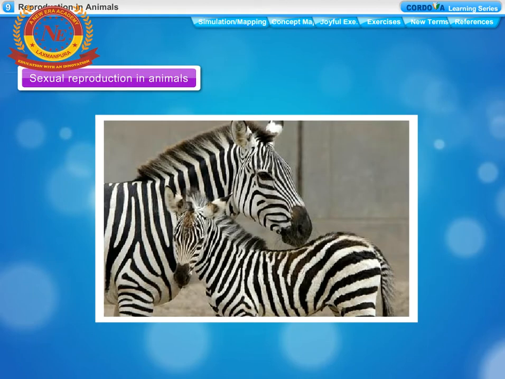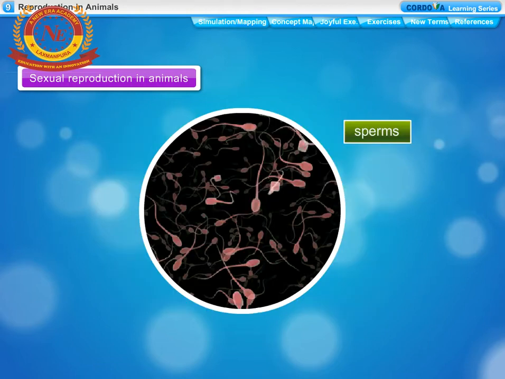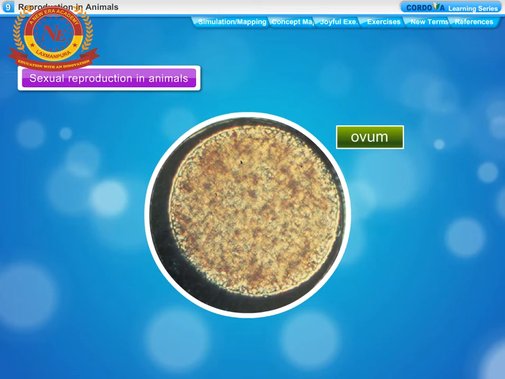Sexual reproduction in animals. Most animals reproduce by sexual reproduction. In sexual reproduction, two parents, one male and one female, are involved. An adult male produces male gametes called sperms. An adult female produces female gametes called ovum or egg.